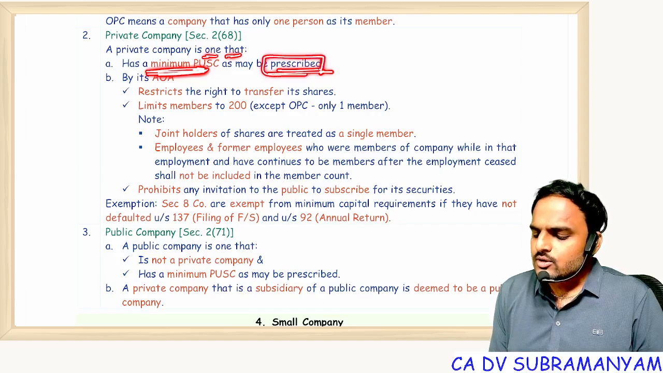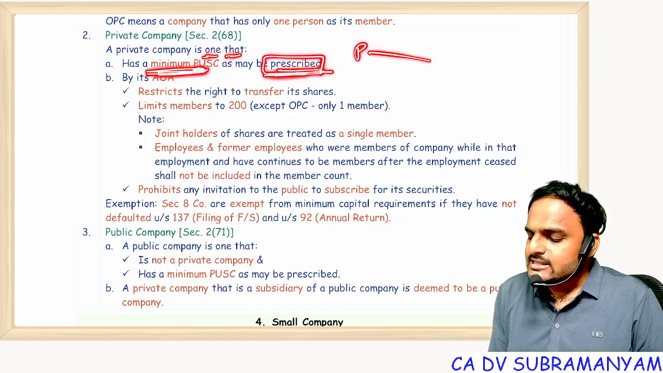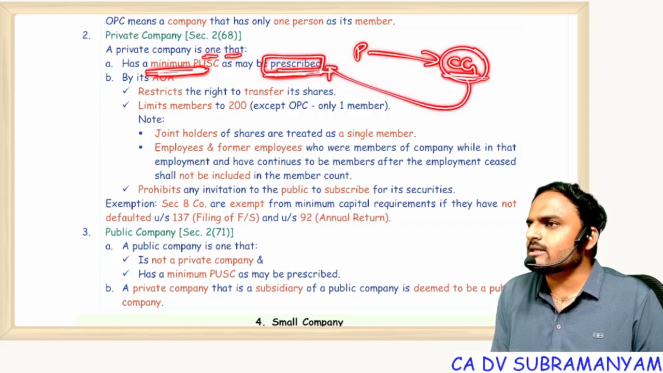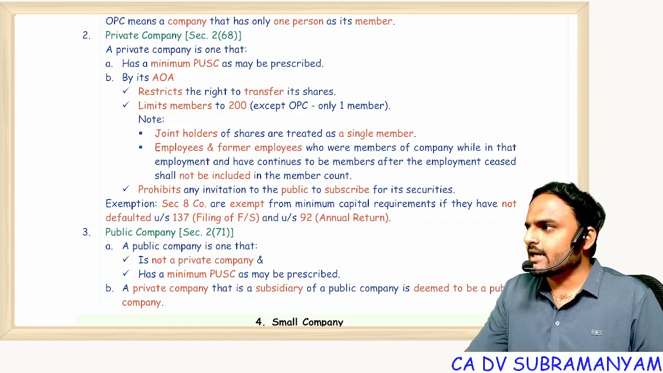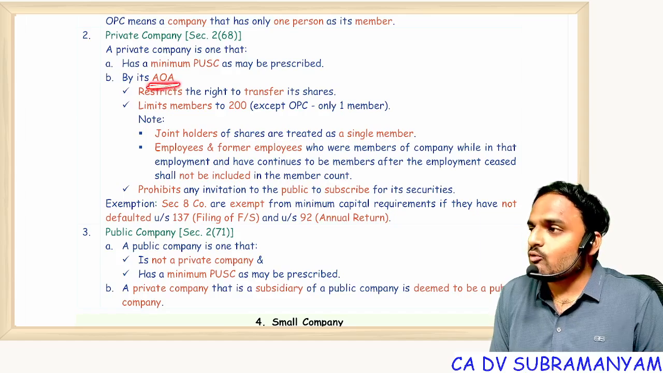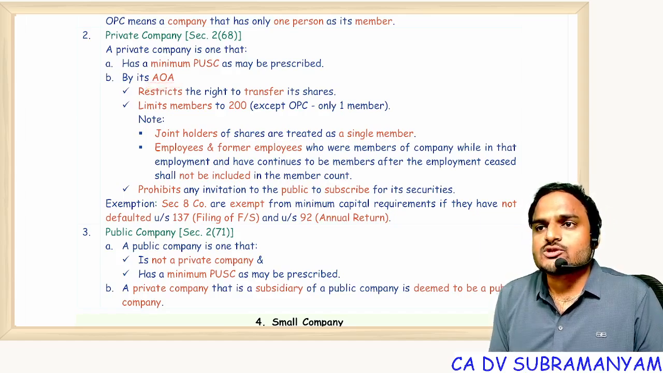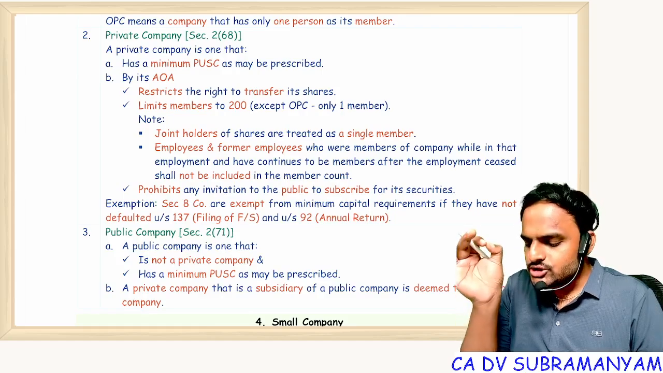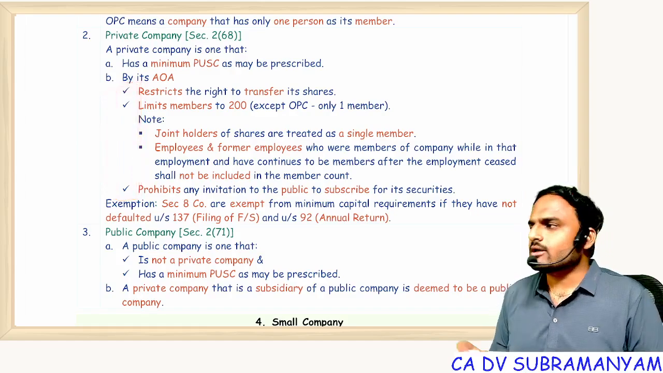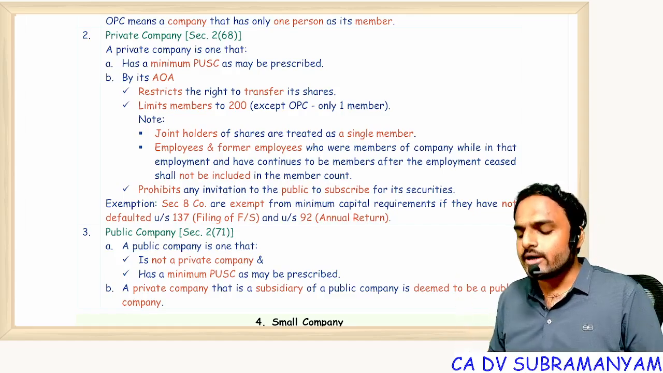Prescribed means Parliament is giving power to the central government. Central government, if you want, you fix the limit. So far the limit is not yet fixed. Minimum paid up share capital as may be prescribed. Second one is by its AOA. AOA means Articles of Association. Articles of Association shall contain 3 points. I'm not telling only 3 points in the entire articles, these 3 points are compulsory. What are these 3 points?